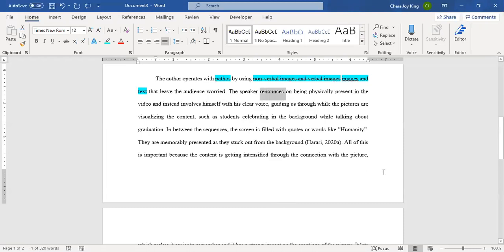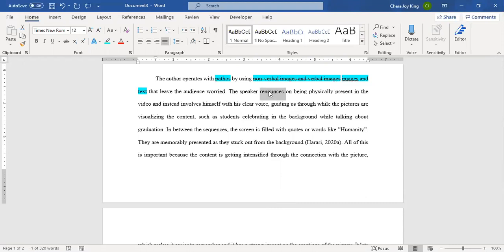Renounce is a verb that sort of means the opposite of announce. When you announce something, you are claiming it to be true, you are forcefully declaring it, you are announcing something. Renounce is the opposite of that. Usually we don't say renounce, we say denounce. Denounce is the common verb, but even denounce is not that common. So this is not a word that is commonly used. It basically means reject. The speaker rejects.